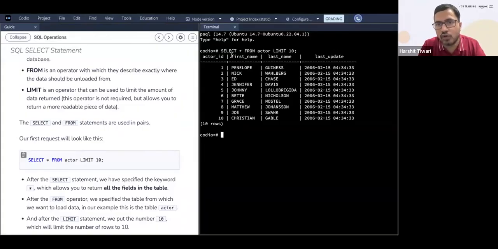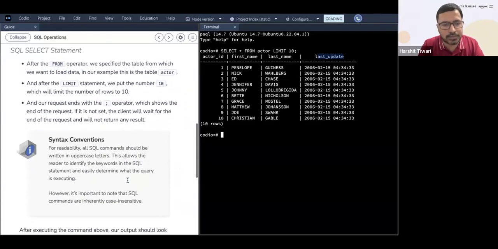You have a column called actor ID, a column called first name, a column called last name, and a column called last update. And it has given you only the first 10 rows. Why? Because of the limit 10. If I don't use this limit 10, then it'll give me all the rows. If you want only a subset of the rows, then you use the where clause. We'll come to the where clause, but that is for the subset.